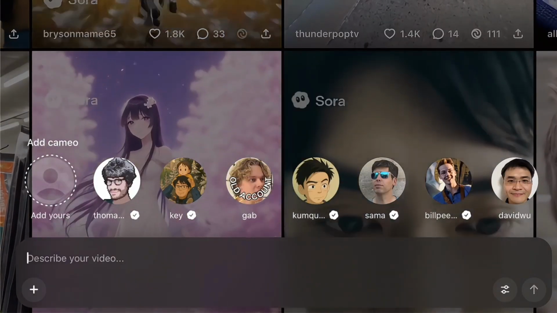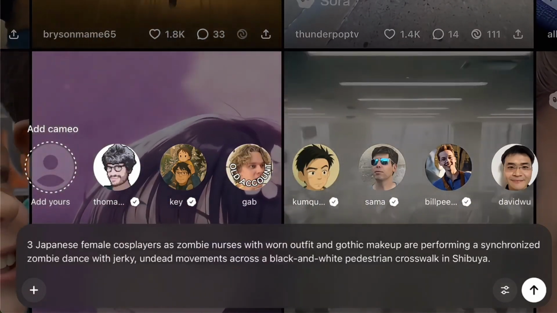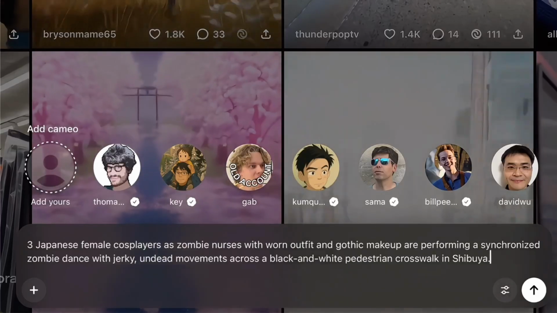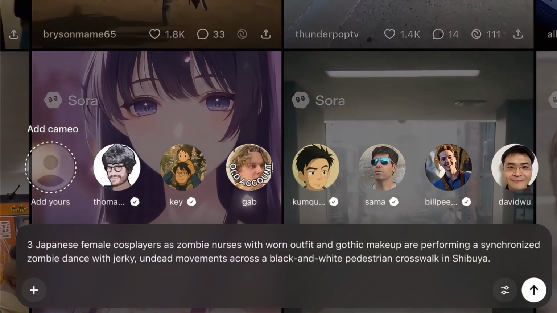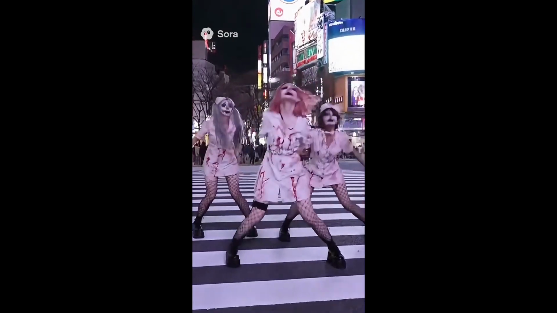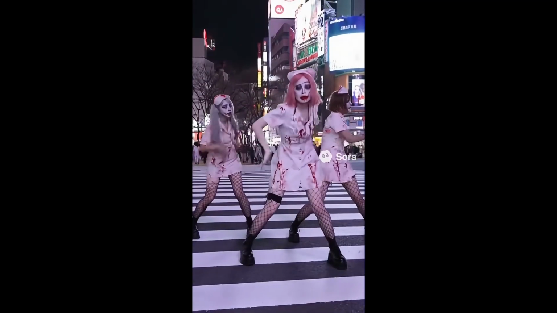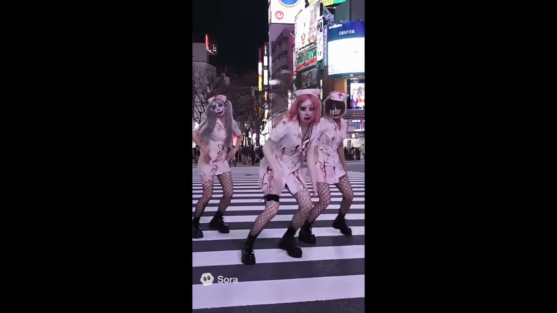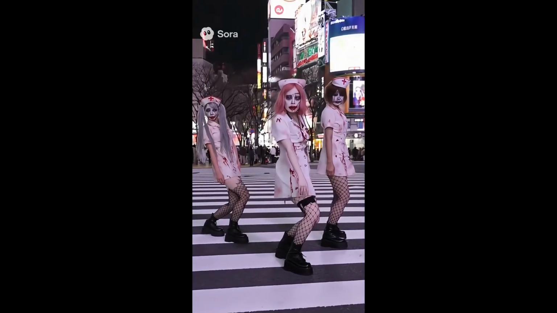For the first test, I tried to create a viral short of 3 Japanese female cosplayers as zombie nurses dancing in Shibuya. Wow, this looks straight out of a street dance. Even the crowd reflections are spot on. It nailed the rhythm and atmosphere here.